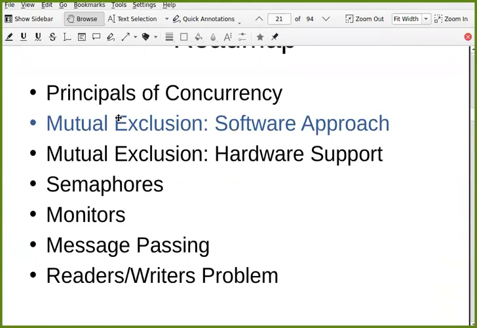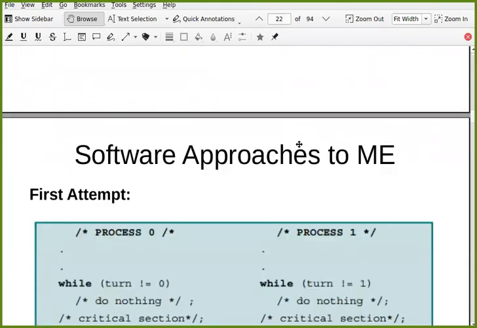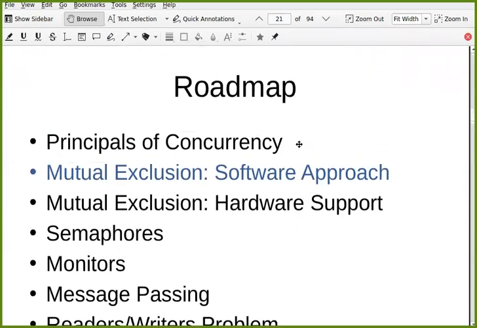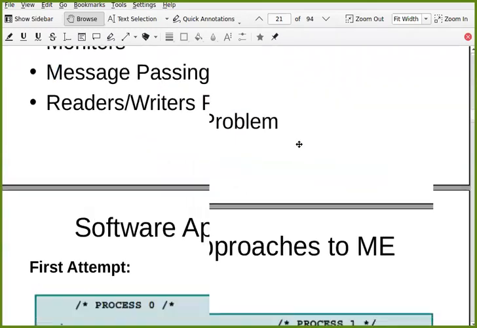the software approach, before we actually learn the syntax, the support which is provided by OS plus programming languages. Before we learn that, let us go through this software approach. So what is software approach? Software approach is basically nothing but when you write your own program, you make sure that through your code itself, you try to achieve mutual exclusion without any other support. So let us understand this first idea.